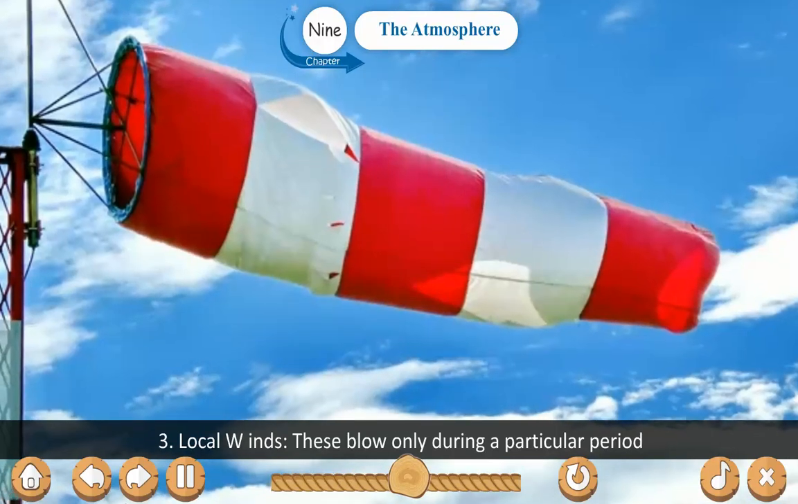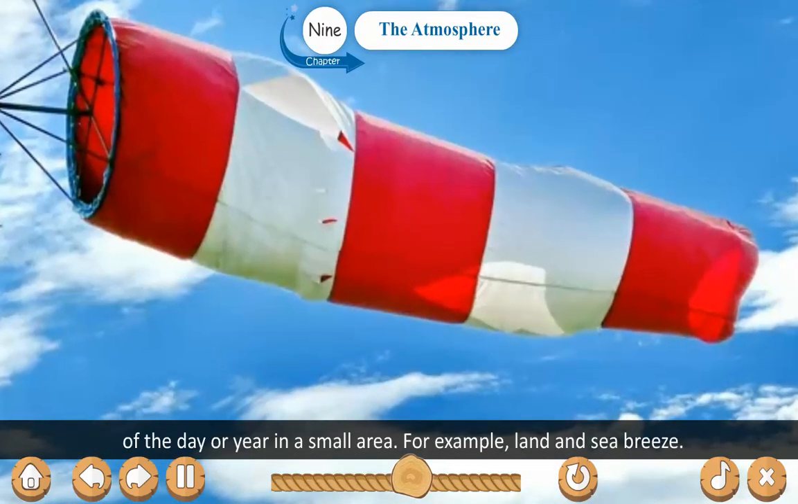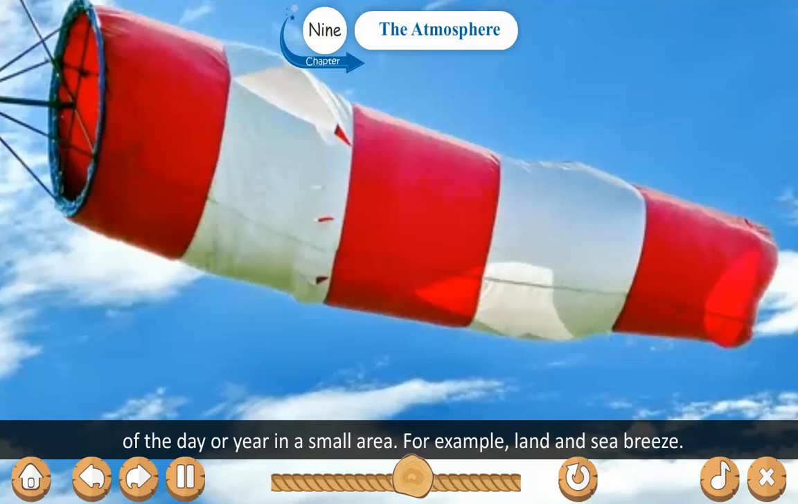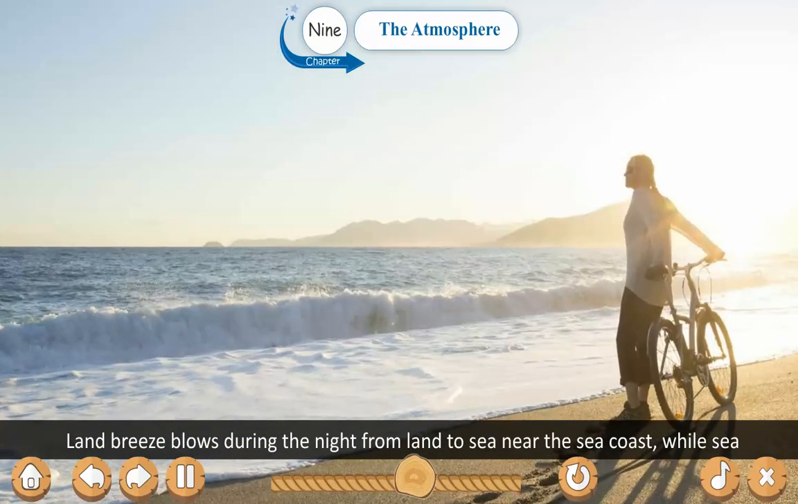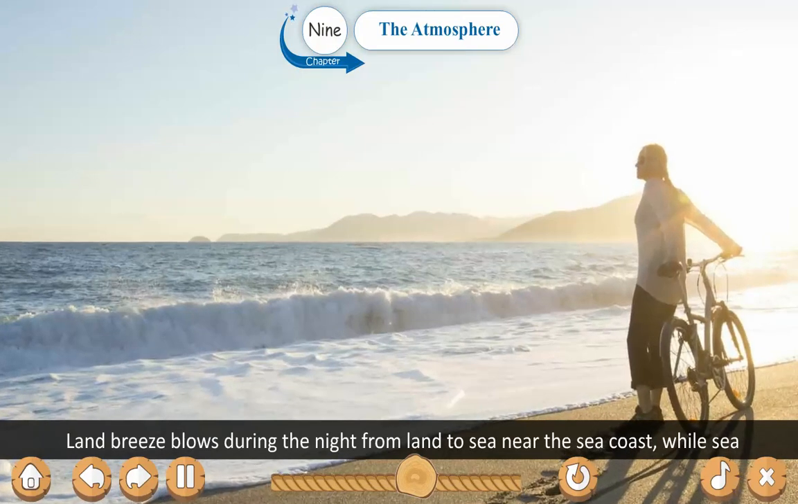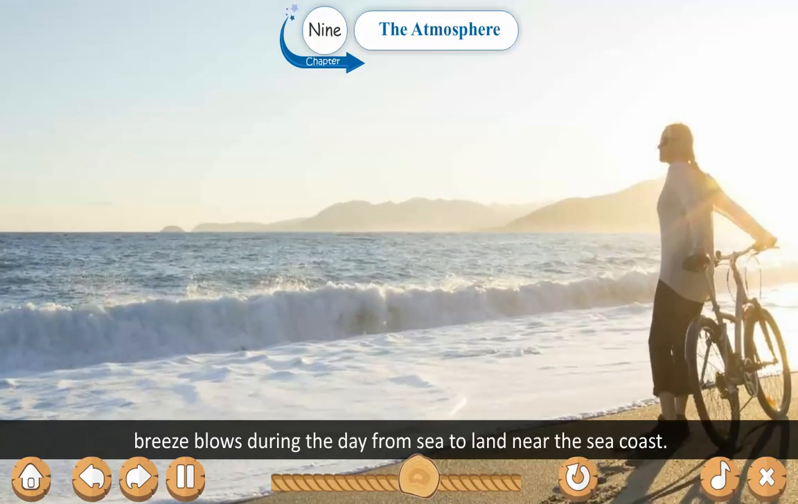Local winds. These blow only during a particular period of the day or year in a small area. For example, land and sea breeze. Land breeze blows during the night from land to sea near the sea coast, while sea breeze blows during the day from sea to land near the sea coast.